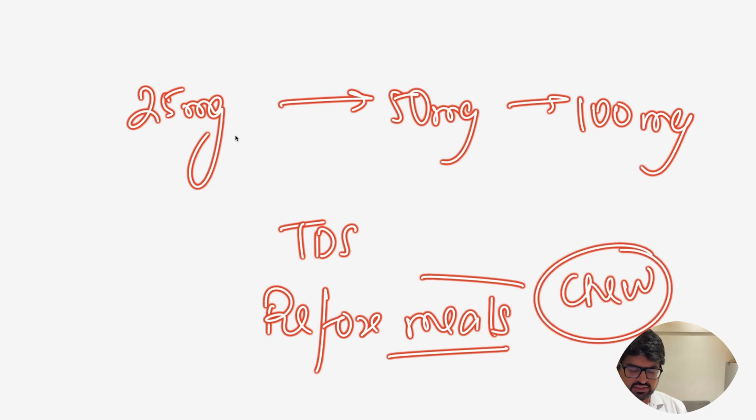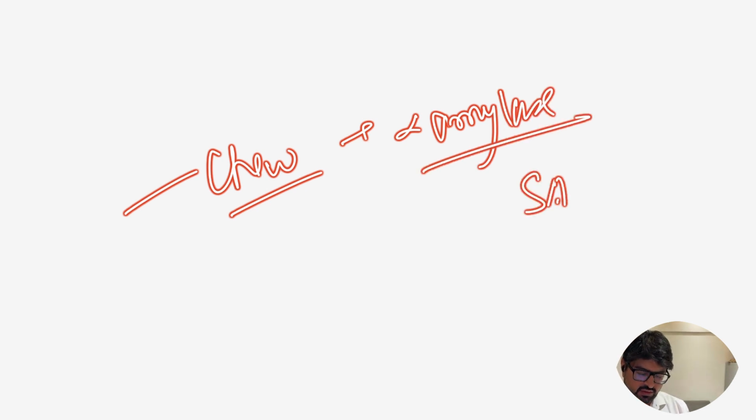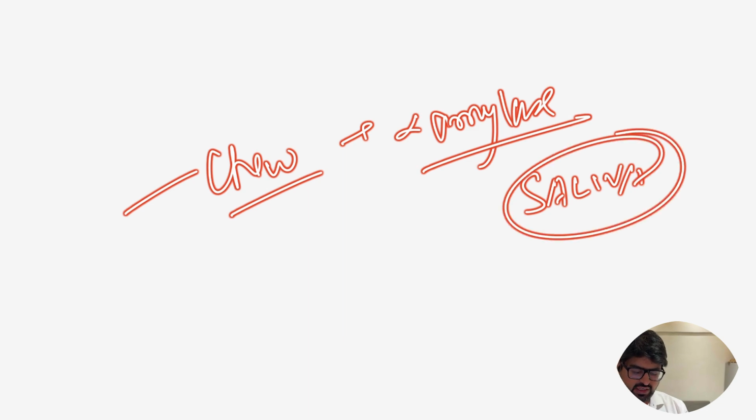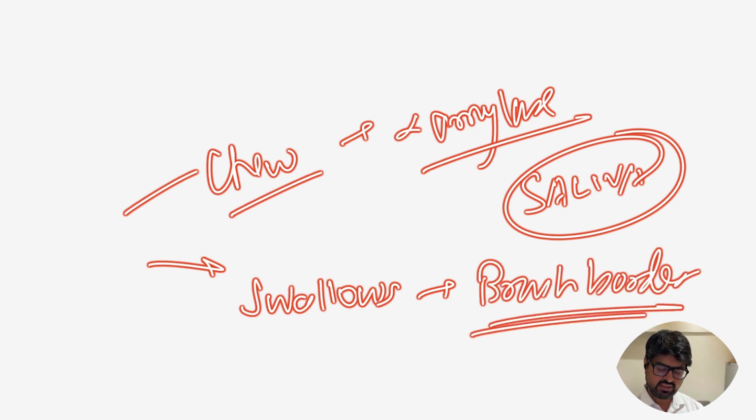The difference is actually this, that when you chew the tablet, remember it also acts on the alpha amylase in the oral cavity, right, in the saliva. So this alpha amylase activity benefit you get when the patient chews the tablet. So if the patient chews the tablet, he gets the benefit of the alpha amylase blocking also. Whereas if the patient swallows the tablet, it mainly acts on the brush border of the intestine, and that is where its main action really lies.